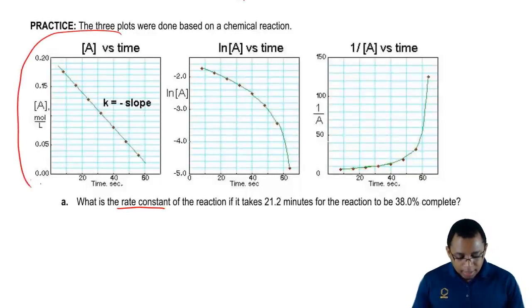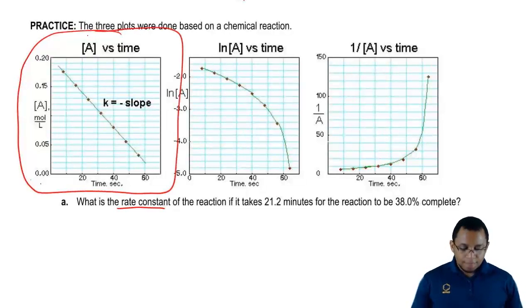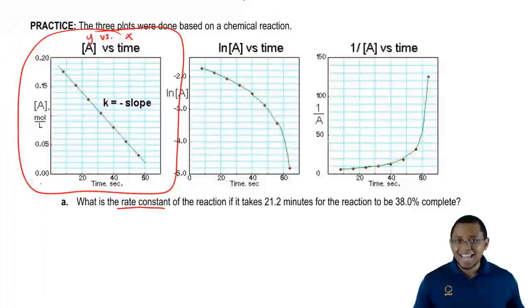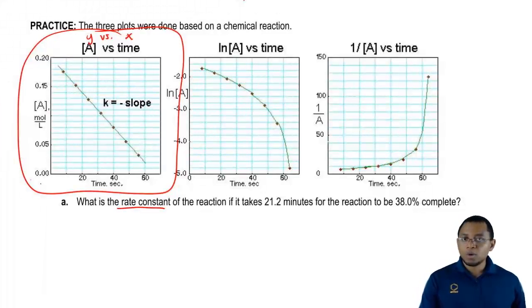Since this is the only one giving us a straight line, from this plot of Y versus X, you should tell me what the order of the reaction is. And from that, you need to know which integrated rate law to use. And from that, you can solve for your rate constant K. So first tell me what's the order of the reaction based on this graph with the straight line. And then from that information, you can find out what K is. So good luck, guys.